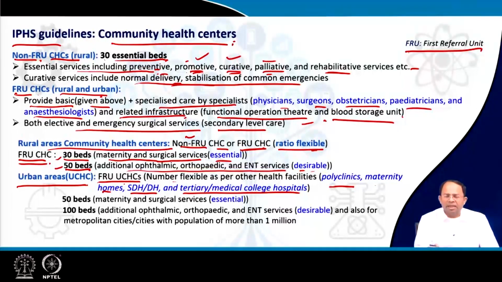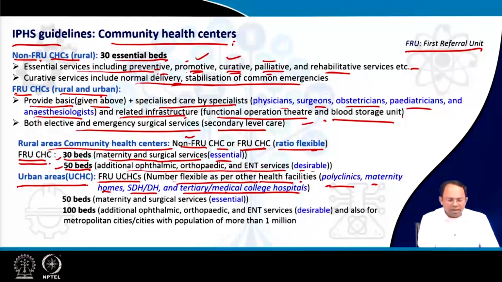So you are flexible in case these are not that available, like there are not too many private hospitals, and there is no tertiary facility. In that case, we can have some number of FRUs in urban community health centers as well. Then you have to decide how many of them have to be provided.